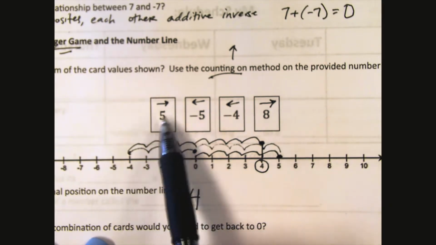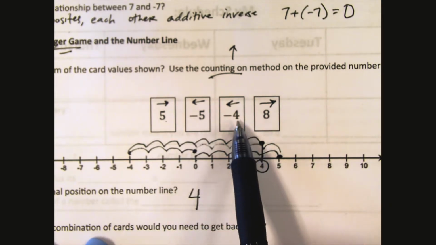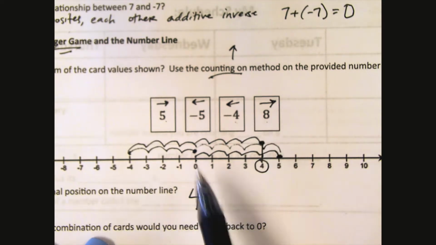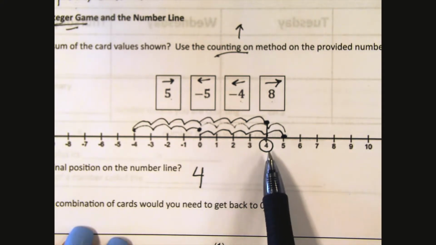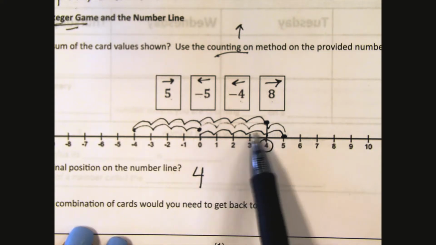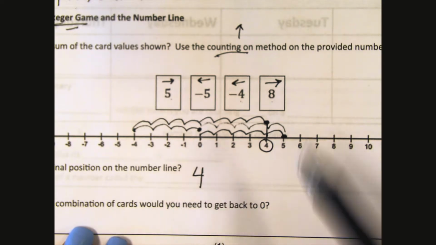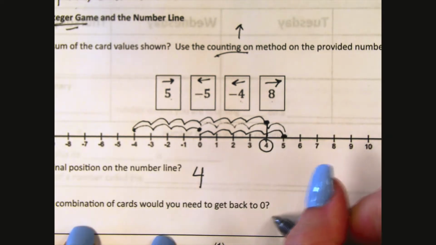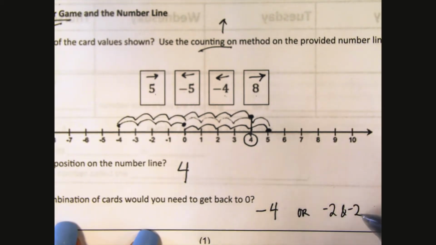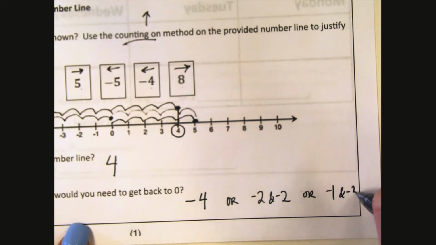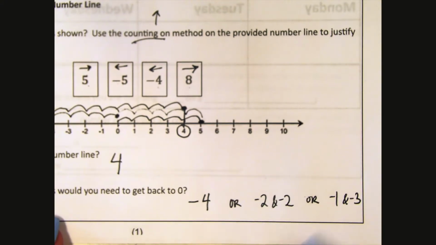We know that 5 and negative 5 make 0. So then we're really just looking at the negative 4 and the 8. When we add up negative 4 and 8, we get a positive 4. What card or combinations of cards would you need to get back to 0? Well, right now we're at positive 4. If we're at positive 4, we need to get to 0. We need to go backward 4 spaces. And if we're going backwards, that means we're going to need a negative number. So negative 4. You could also say you need a negative 2 and negative 2. You could also do a negative 1 and a negative 3.